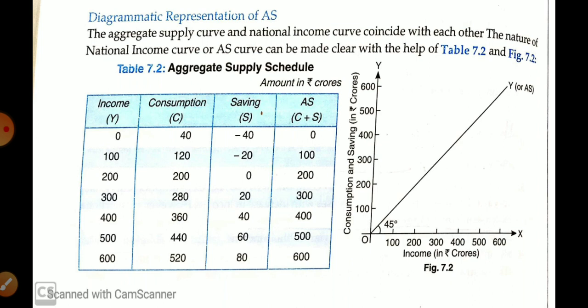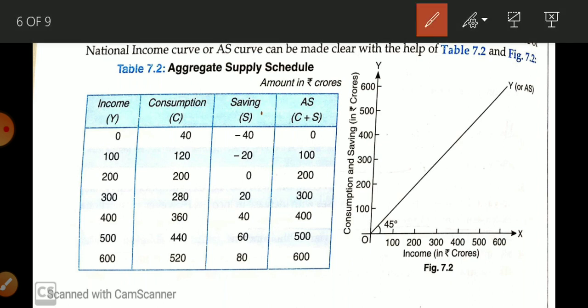Okay, so let me explain it here with the example of the table. We can see here that at zero level of income there is 40 consumption. This is considered as autonomous consumption that we represent by C bar, and in some books it is represented by A bar. But basically it is represented by C bar. So it is autonomous consumption. Here it is minus 40, that is, this represents the saving.